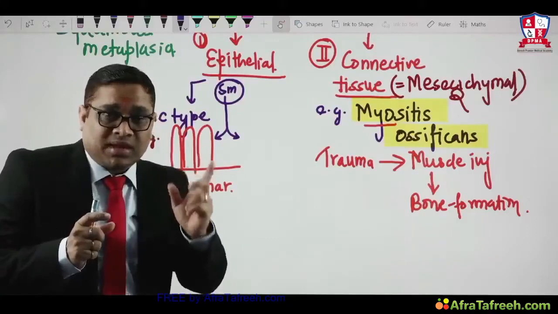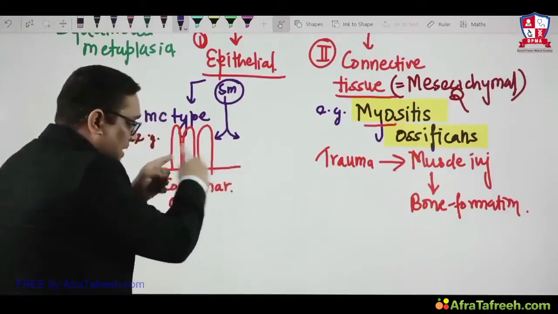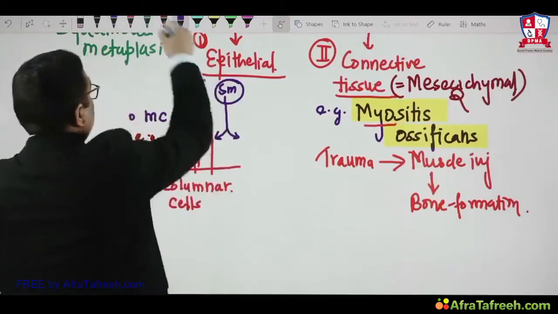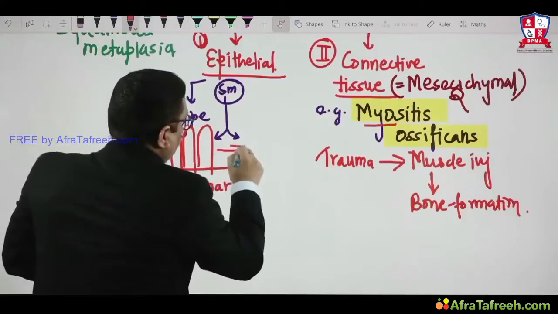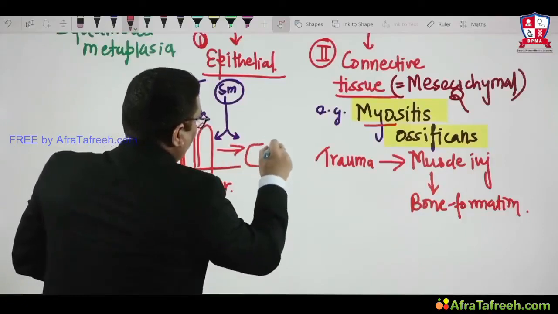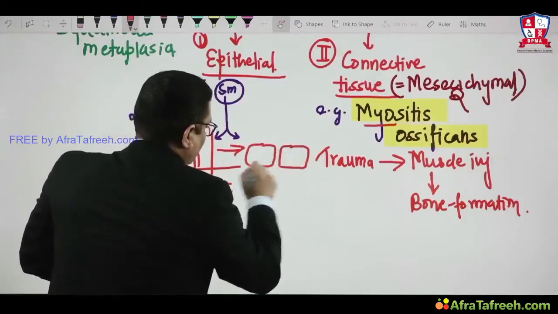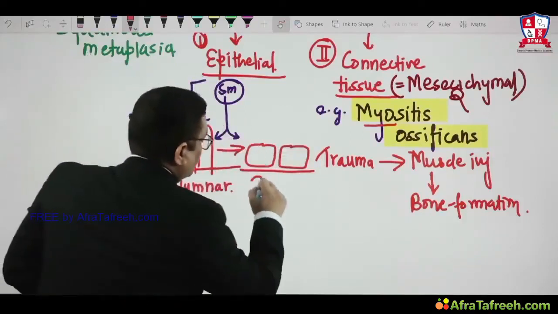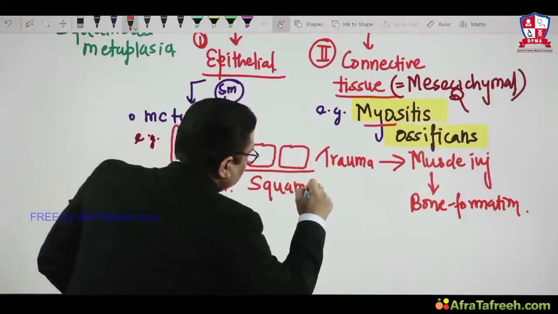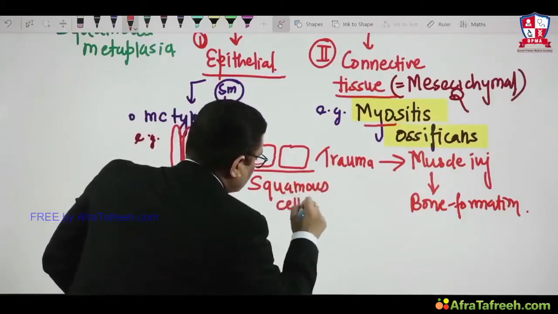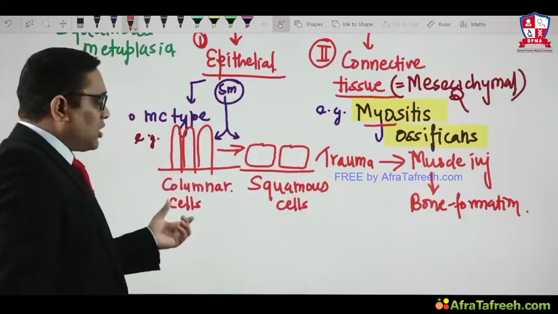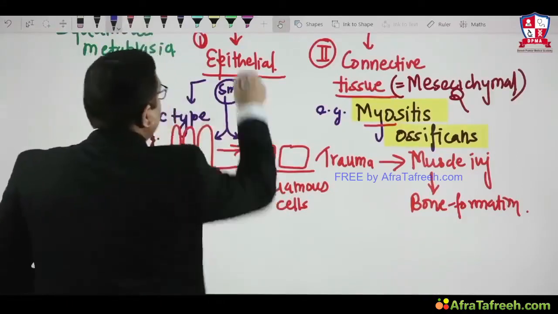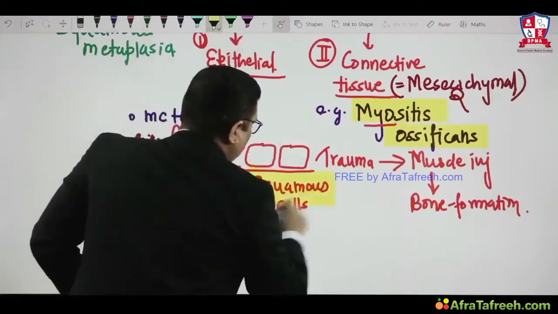Mind my language, what I said. Tissue stem cell, not the mature cell, not the mature columnar cell. They will stimulate tissue stem cell, and this tissue stem cell will cause reprogramming, and as a result they will form squarish flat squamous cells. So now squamous cells are formed. So now we can see the columnar cells have changed into squamous cells. And what is the nomenclature of this metaplasia?